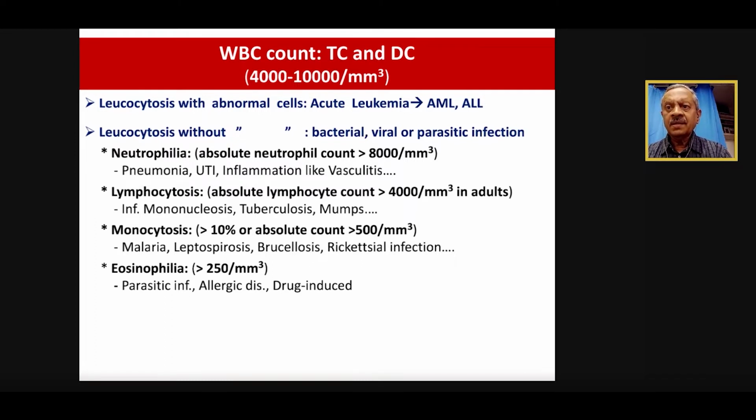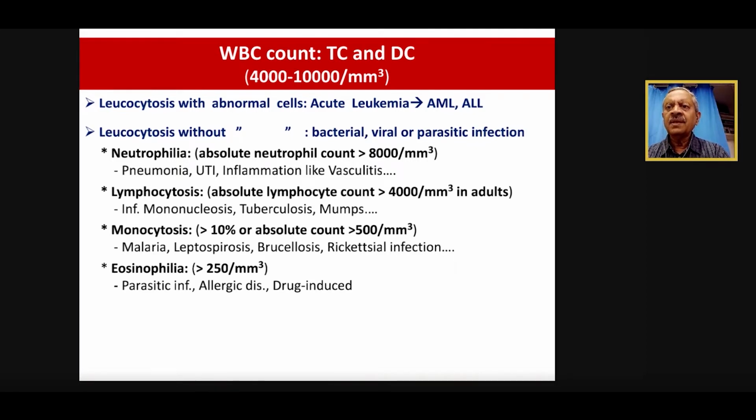But remember, after the monsoon, we have leptospirosis. Then brucella is always a differential diagnosis of all undiagnosed fevers. Then rickettsial infections, they are not very uncommon, right? We have started seeing scrub typhus and many rickettsial fevers, and so is leptospirosis. So we keep in mind leptospirosis and brucella, particularly when the patient's fever is not a routine one and there is monocytosis. And when there is eosinophilia, obviously we'll think of something like parasitic infections or allergic disease, or we have to check the patient's drug history.